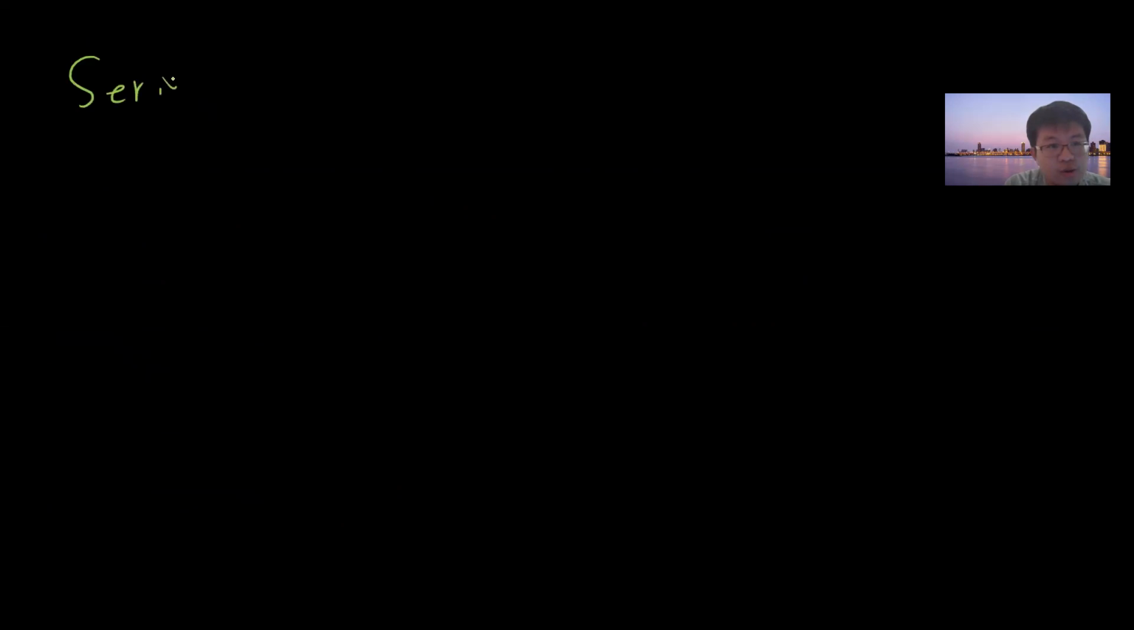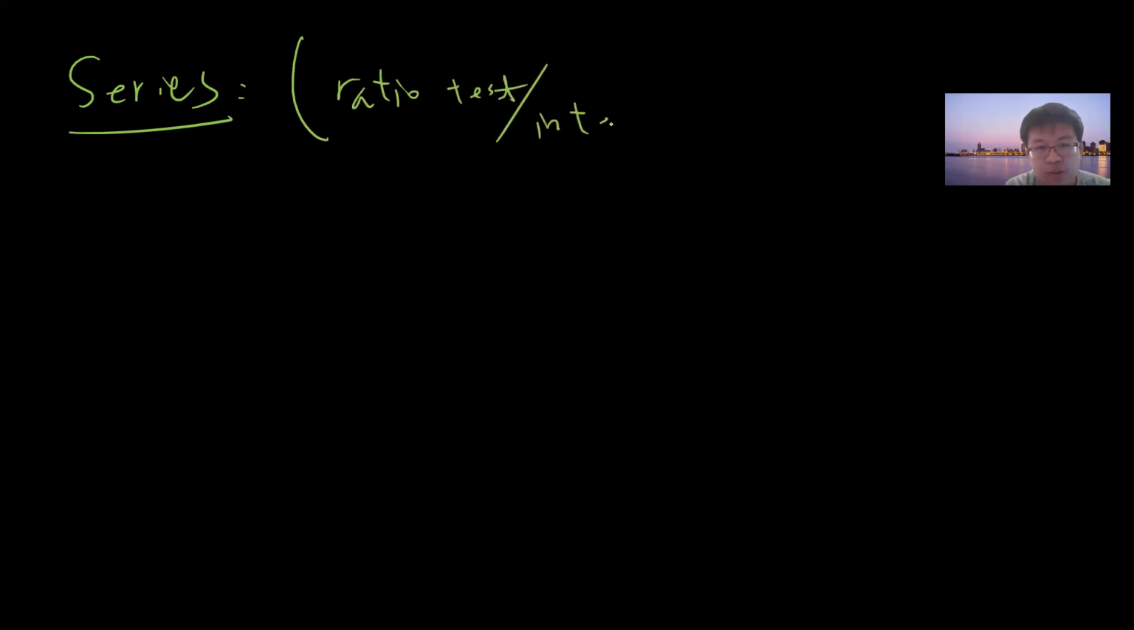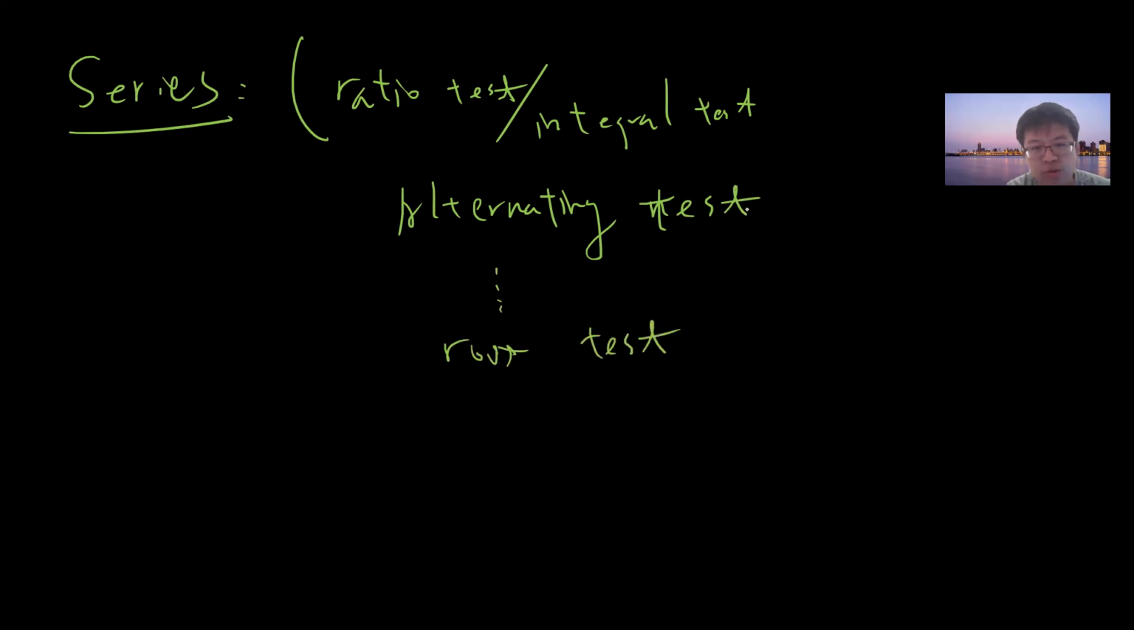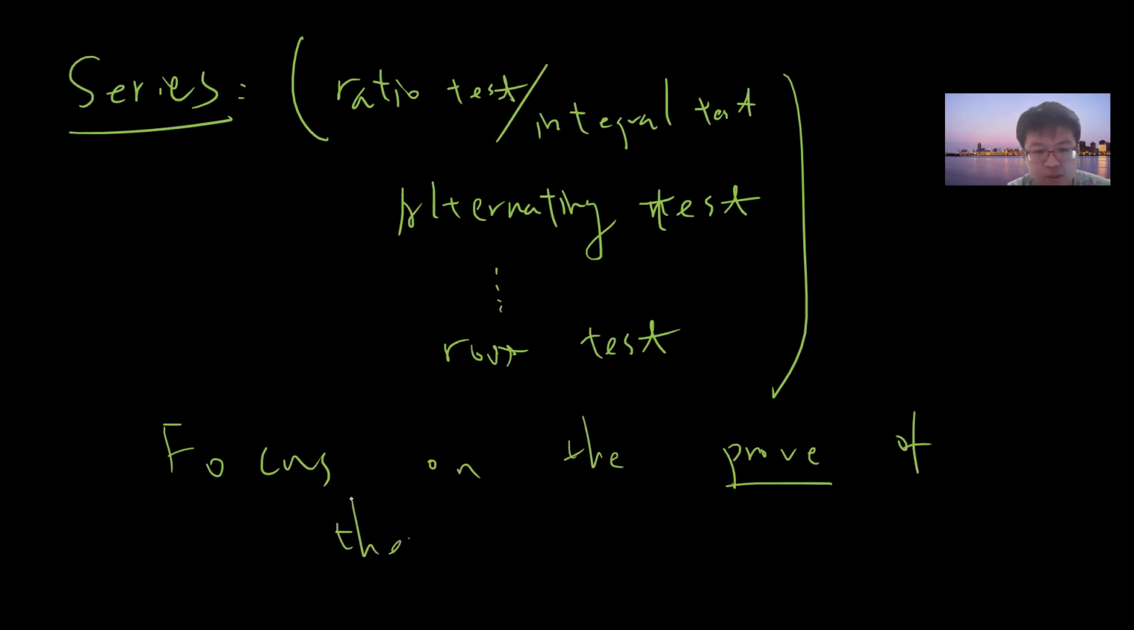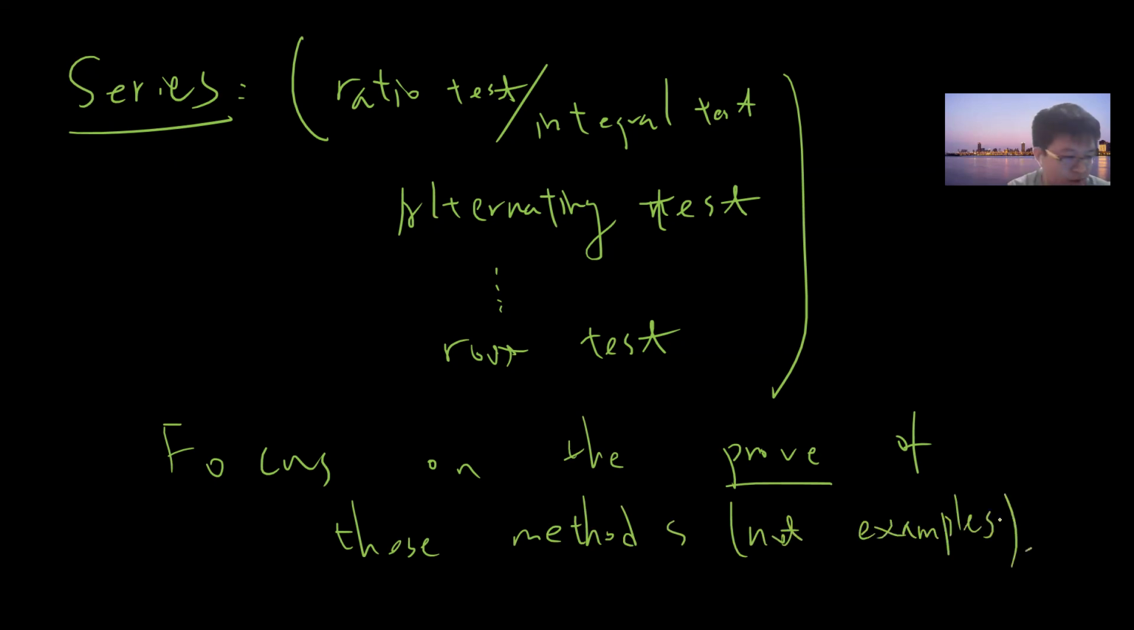Next time we'll talk about series. The key for this section is that I want to prove the famous ratio test and also the integral test. I want to prove why these tests work, not just use them. Also the alternating series test and the root test. I want to focus on the proofs of these methods, and not the examples. So this is for the series part.